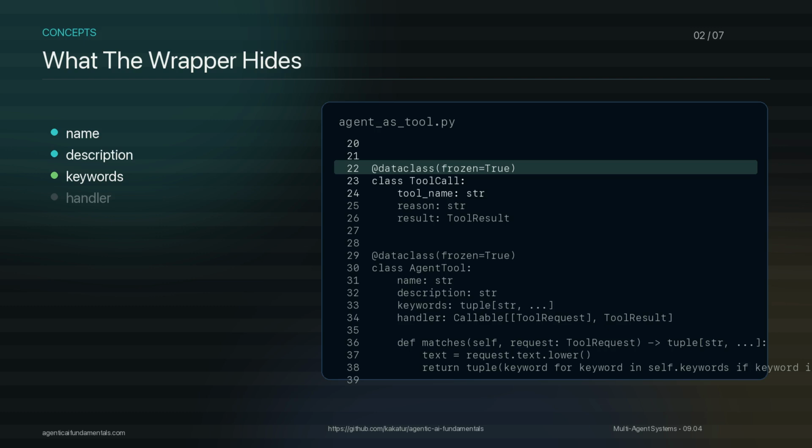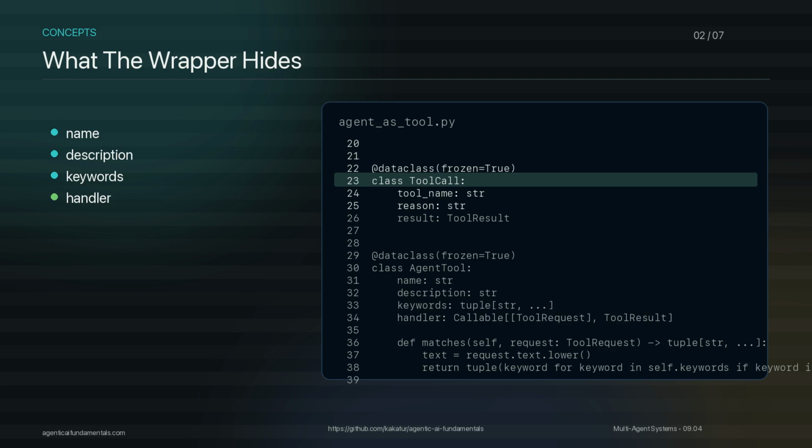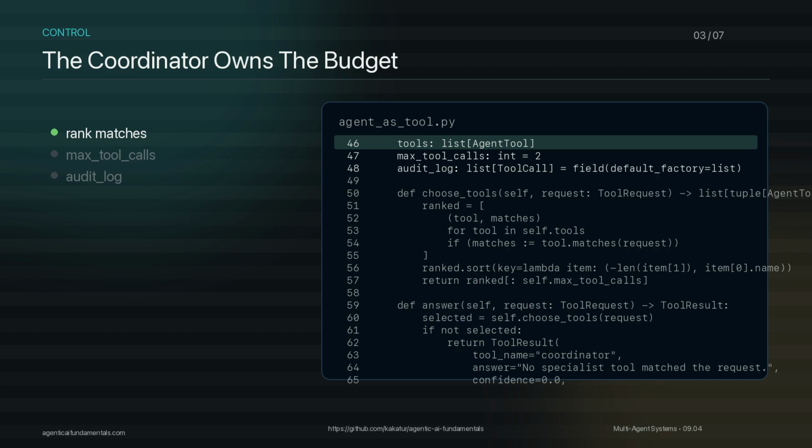The coordinator sends a tool request and receives a tool result. That result has answer text, confidence, and evidence. The evidence field is the part many teams skip. Without evidence, the coordinator can only trust the tool because it sounded confident. With evidence, the coordinator can explain why that tool was selected and what signal came back. The coordinator owns the control flow. That sounds obvious, but it is the main safety rule.